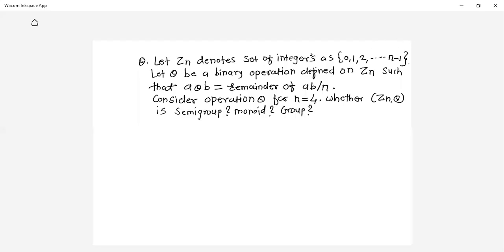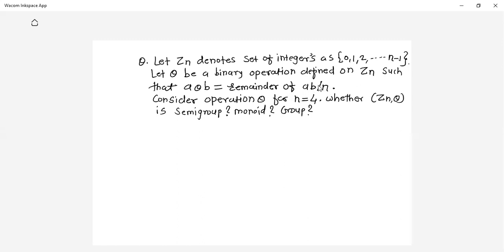Now let's see this typical question. Read the question. Let Zn denote the set of integers 0 to n minus 1. Let theta be a binary operation defined on this Zn set such that A theta B, where A and B can be any elements from this Zn, is the remainder of AB divided by n.